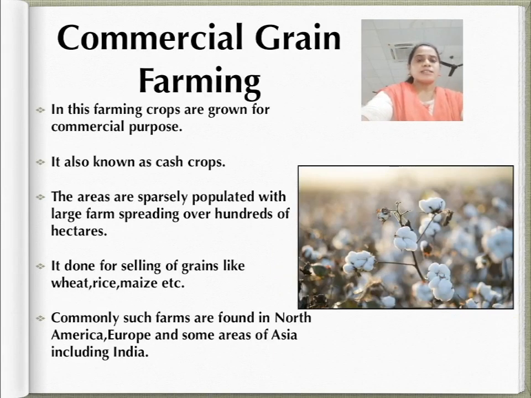So now let's discuss commercial grain farming. In commercial grain farming, crops are grown for commercial purposes. Wheat and maize are common commercially grown grains. Major areas where commercial grain farming is practiced are the temperate grasslands of North America, Europe, and Asia. The areas are sparsely populated with large farms spreading over hundreds of hectares. It is done for selling grains like wheat, rice, maize, etc.